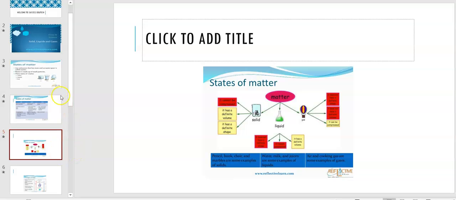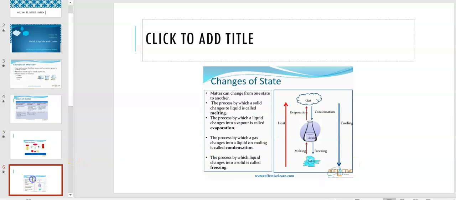Now, as you see in this picture, what are solid, liquid and gases, and what are the examples of that? Here, pencil, book, chair and marbles are some examples of solids. Water, milk, juices are some examples of liquids. Air and cooking gas are the examples of gases.